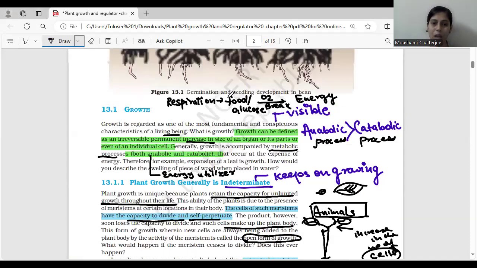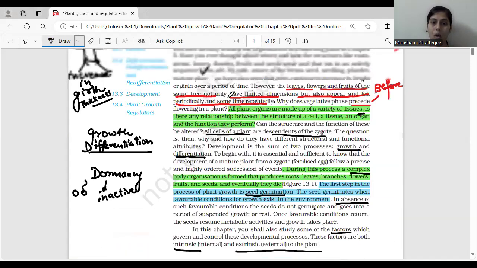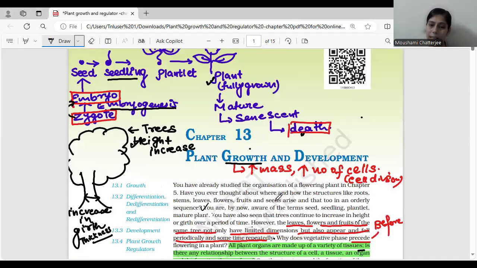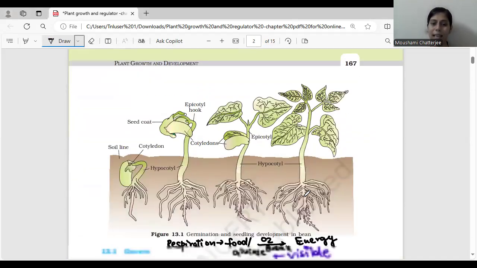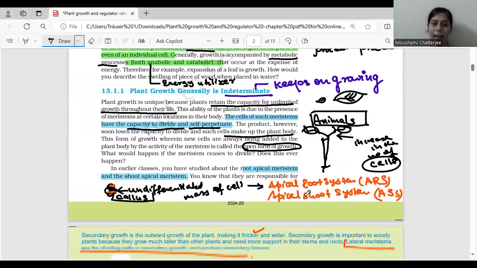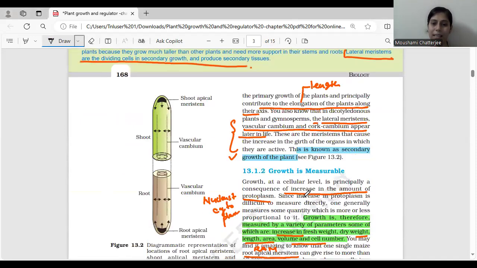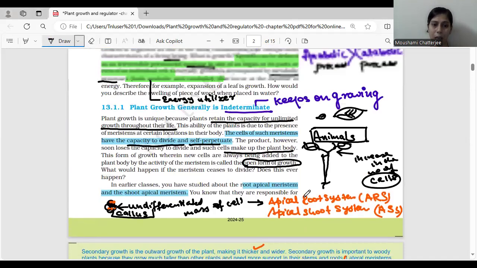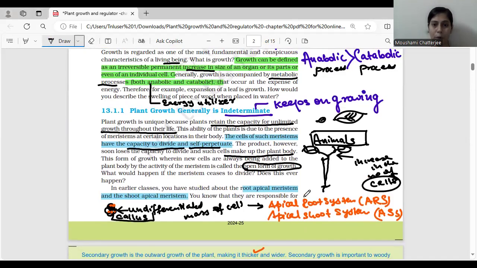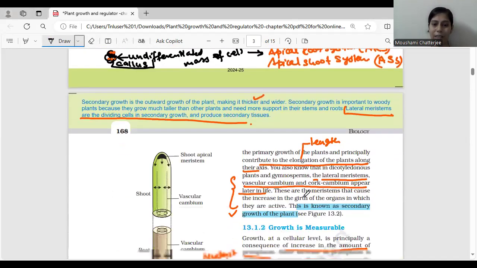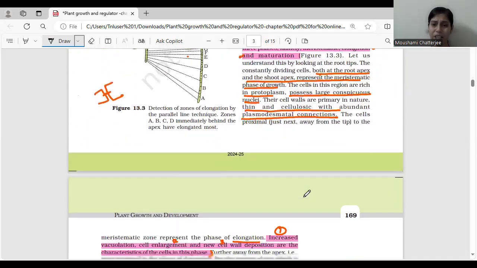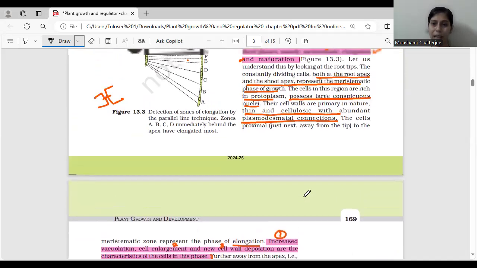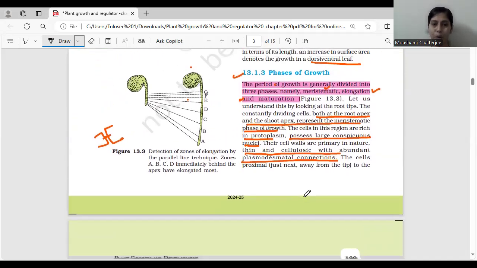Did we discuss how the plants are growing and how there is increase in mass, there is increase in the number of cells, and there is a lot of cell division which is happening, right? So let's continue with today's topic. And in the last class, we have already discussed the different phases of growth, right? We have discussed the meristematic zone, elongation, and maturation zone. So we have discussed this under the phases of growth, isn't it?